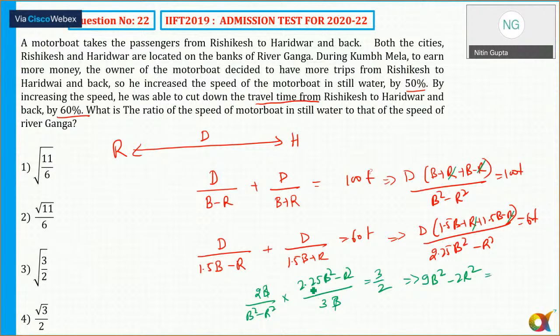I think some calculation mistake. Minus 3r square. Maybe I'm doing some sort of calculation mistake.